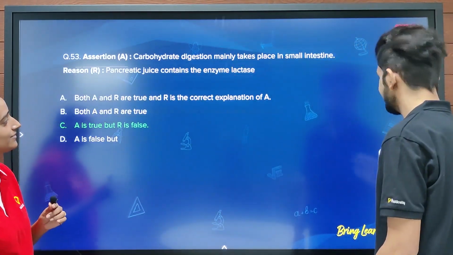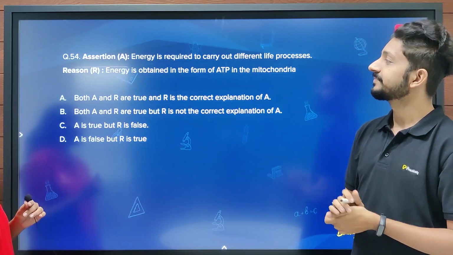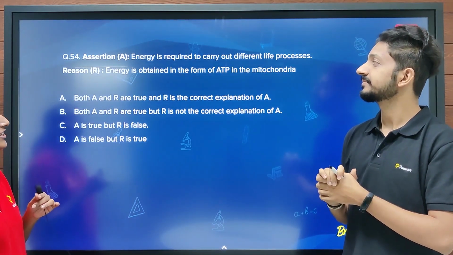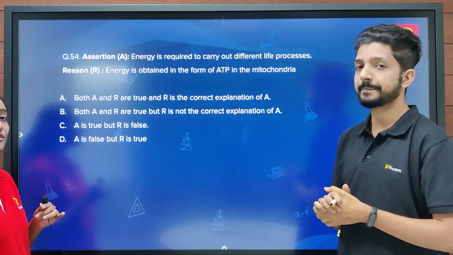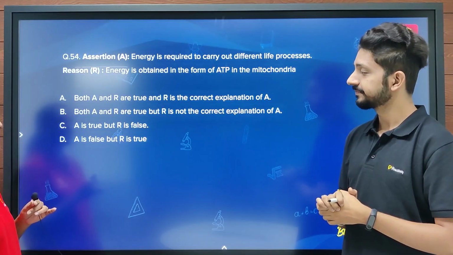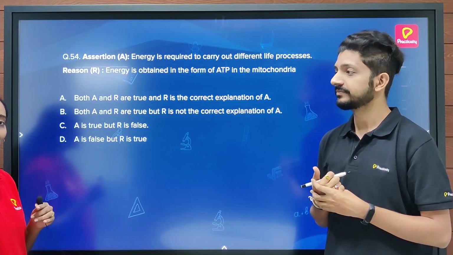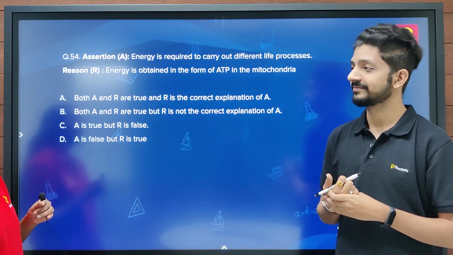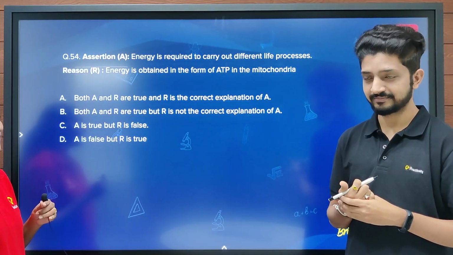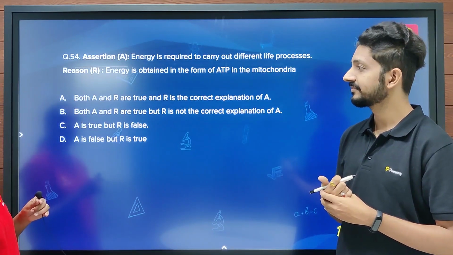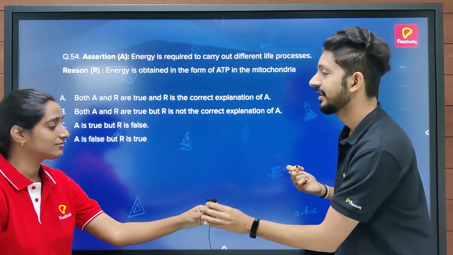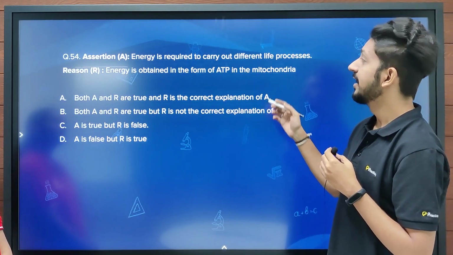Okay, sir. So the next assertion is energy is required to carry out different life processes, and the reason for it is energy is obtained in the form of ATP in the mitochondria. Well, I think ATP is generated in mitochondria. So the answer for this should be A. Yes, it's absolutely correct.